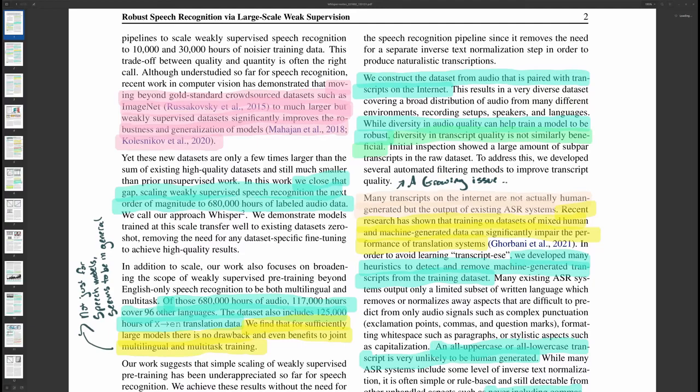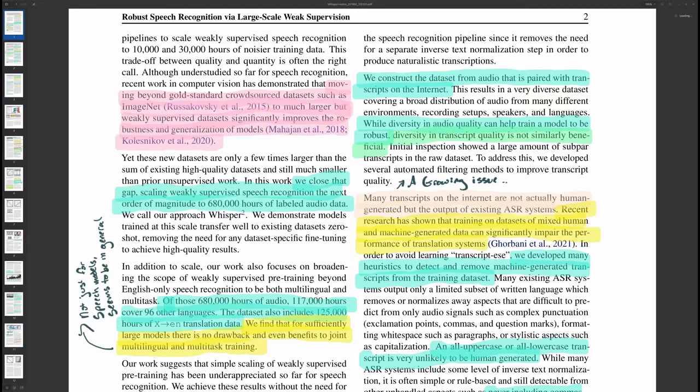So even on, say, transcribing English, the models that were trained purely to transcribe English did worse than the models that were trained to transcribe English, transcribe other languages, and then also translate those other languages back to English. I'm probably going to mix up translate and transcribe somewhere in this video. I apologize in advance. So for the dataset and the training data in general, OpenAI did not curate the datasets very much.